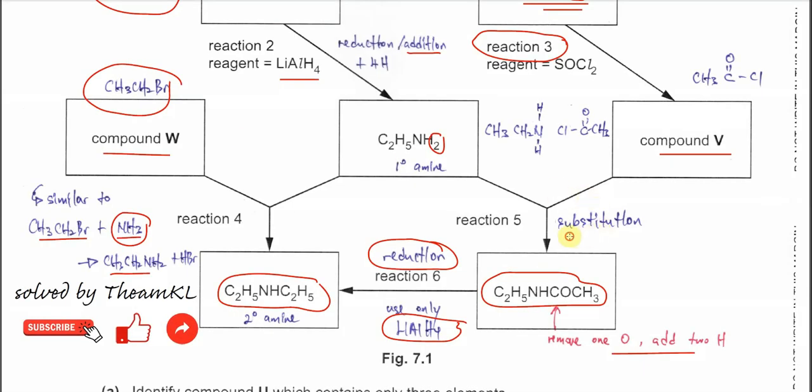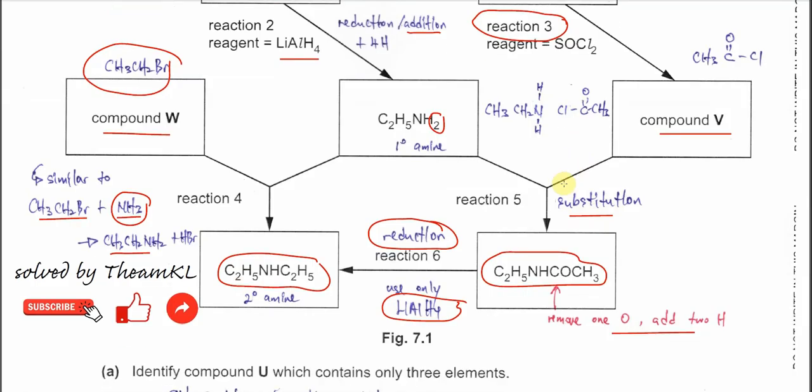This one also I told you is a substitution, because the chlorine will form chloride and eventually combine with one of the hydrogens and form HCl. Right, so this is also a substitution. So 3, 4, 5 are substitution reactions.